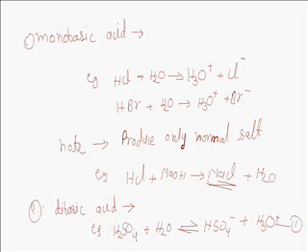In the second step, HSO4 negative, the anion of acid, again ionizes and gives a sulfate ion plus hydronium ion. So we can simply say that H2SO4 gives 2 hydronium ions.